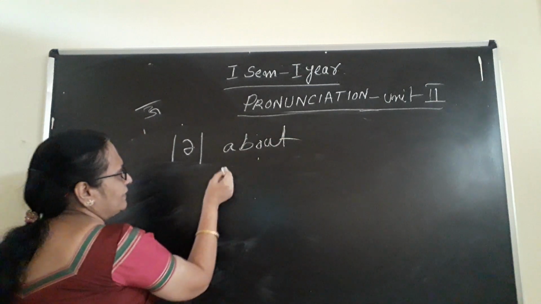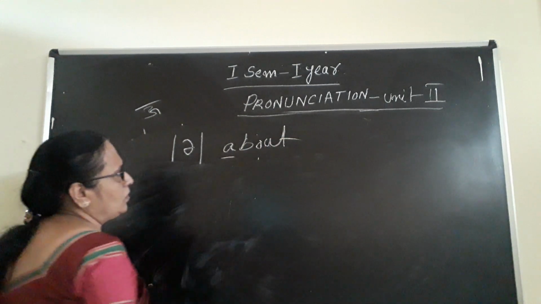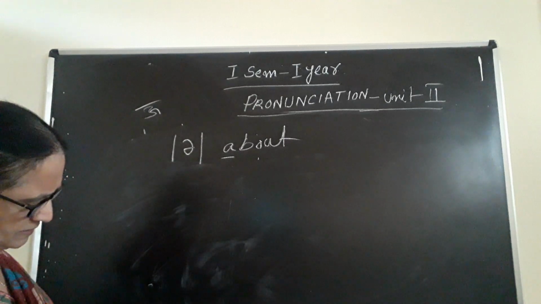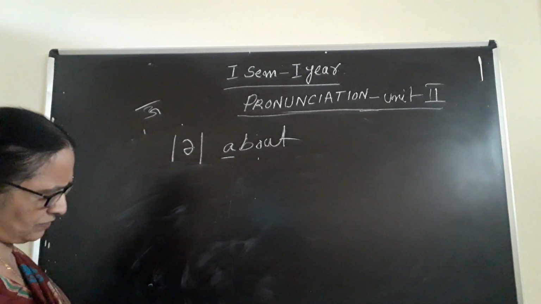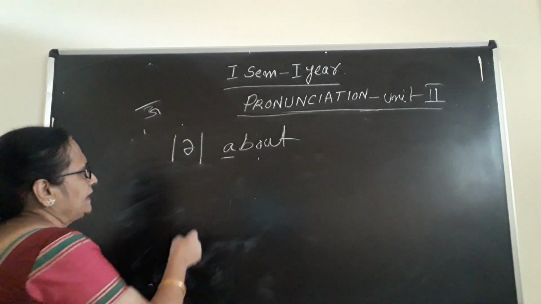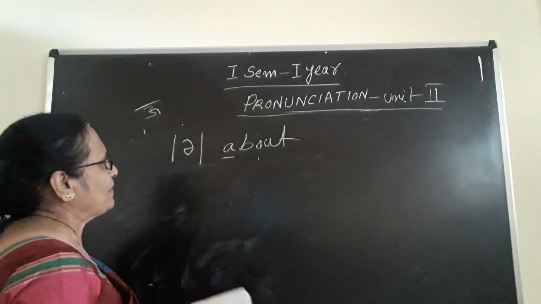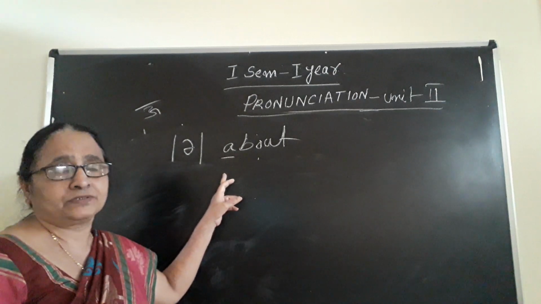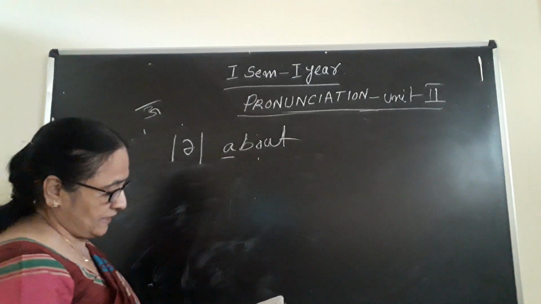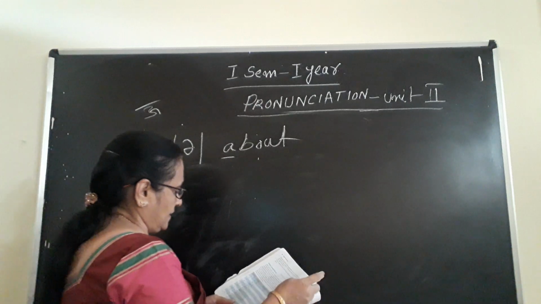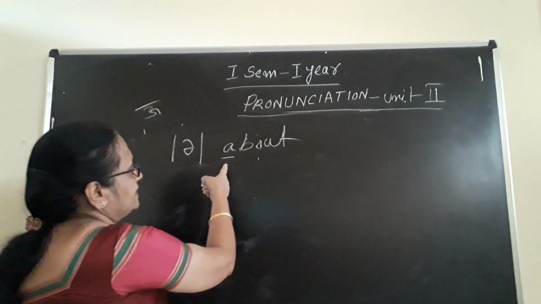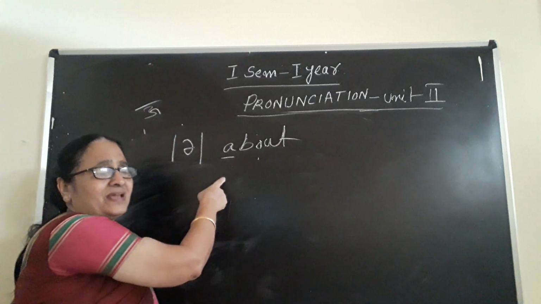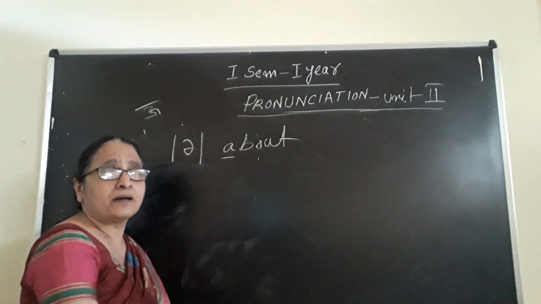In that, what is the sound that is coming? About. A-B-O-U-T. About. How will you write it? This is not "ay-bout", but it is "about". The first A gives you not the sound of A. Don't say "ay-bout", it is "about".